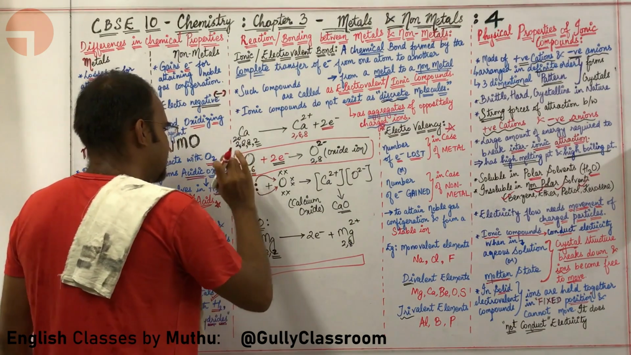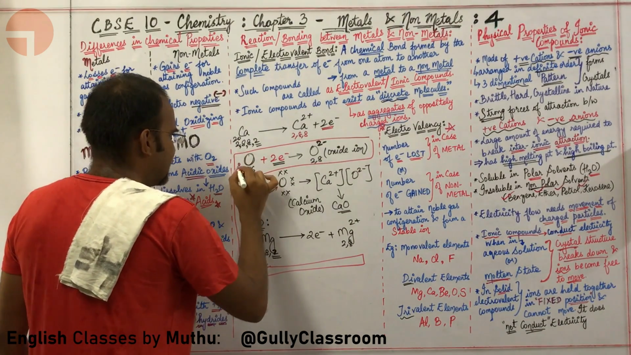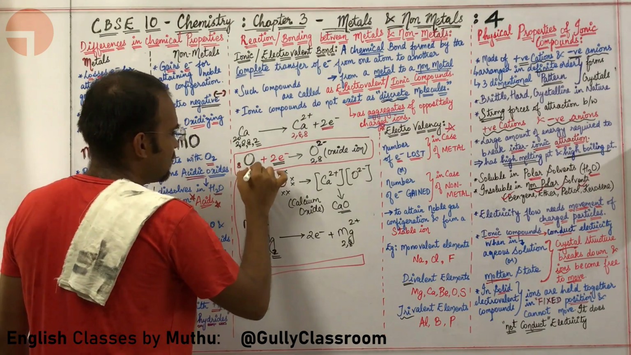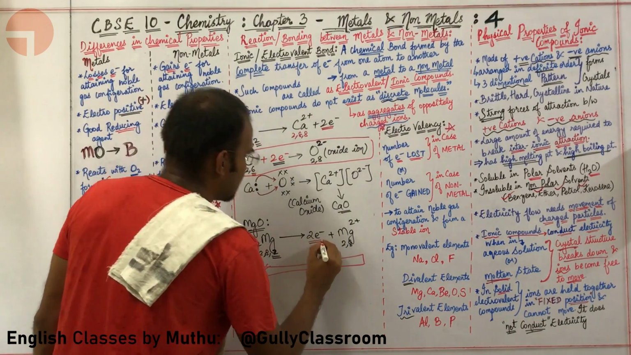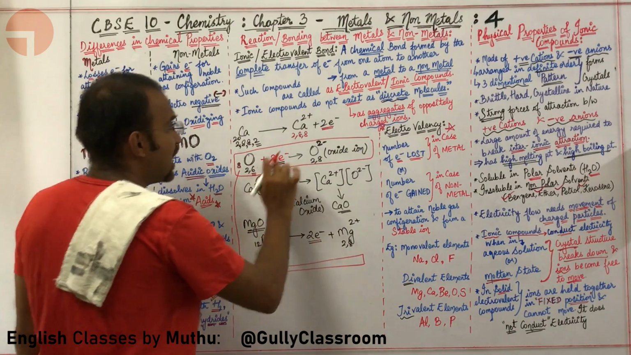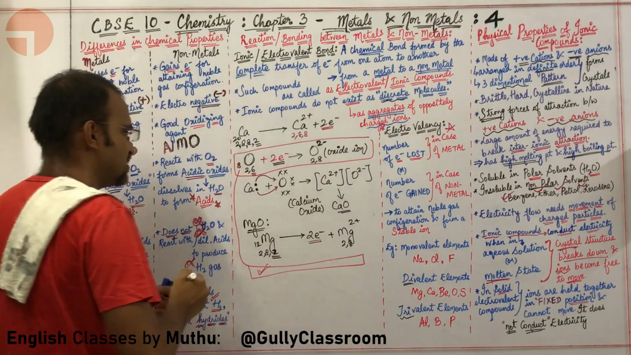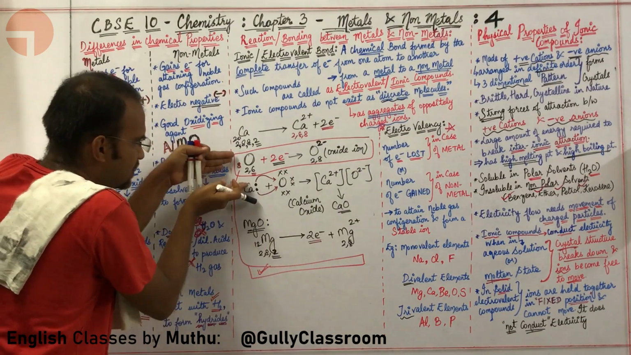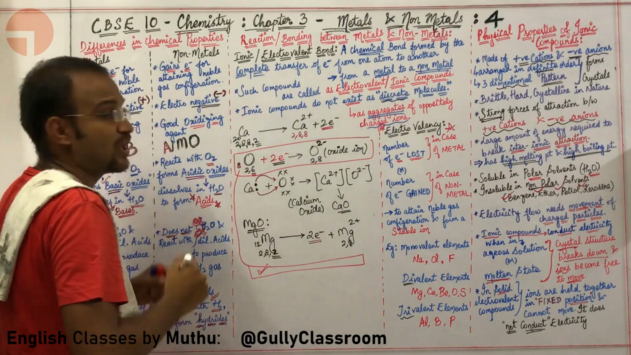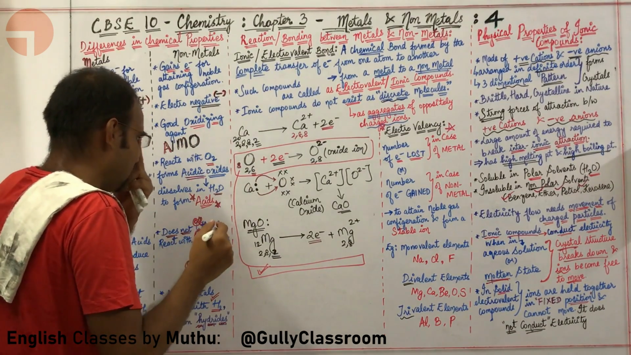Oxygen, atomic number is 8. It has the 2, 6 electronic configuration. What will it do? It will take these two electrons and form O2−, which is in fact the oxide ion. Repeat this particular equation right over here. What next, sir? The next is very easy.